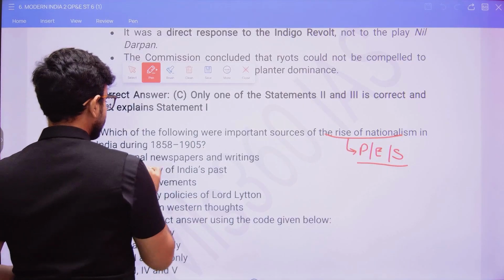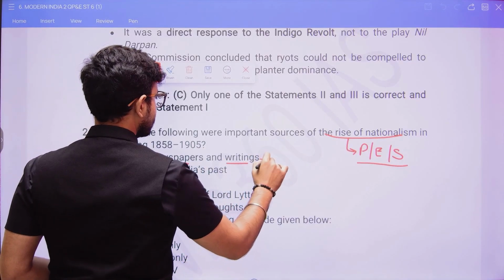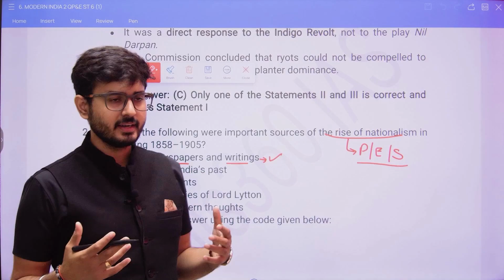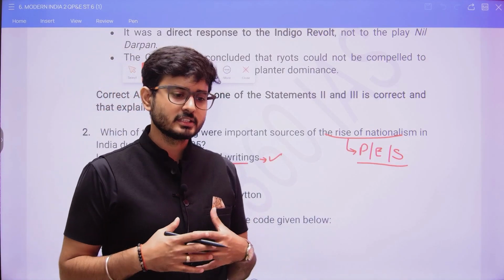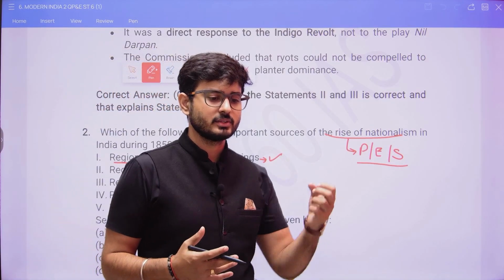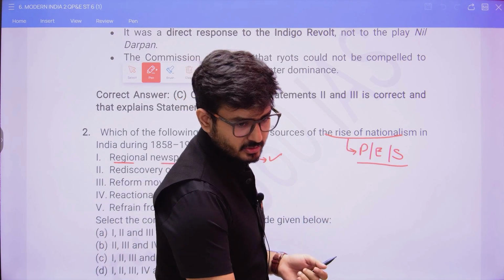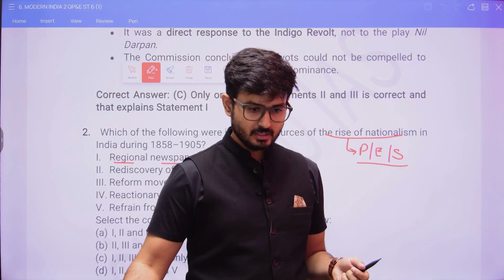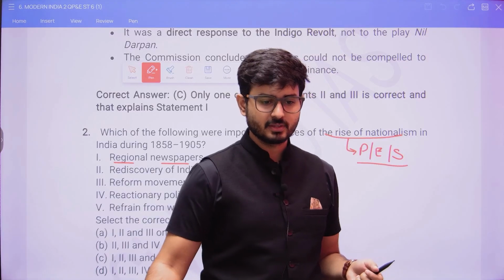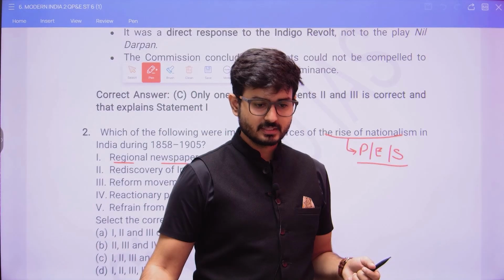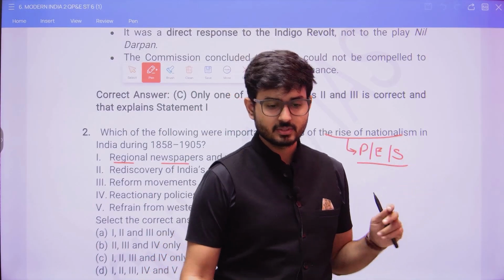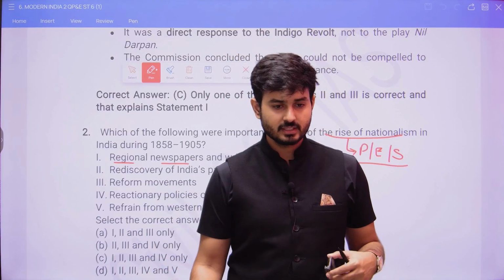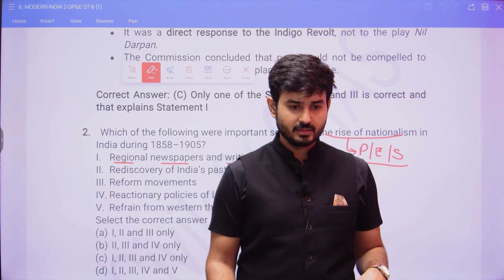So regional newspapers and writings, that means various intellectuals had started writing and publishing those works, and it spread amongst the people, and the people started to read those works. It led to the increasing awareness. So that is what we generally understand here.